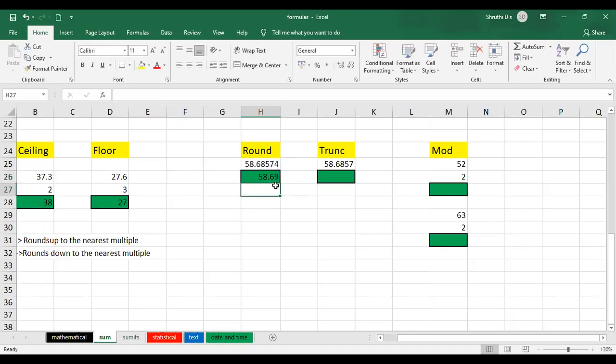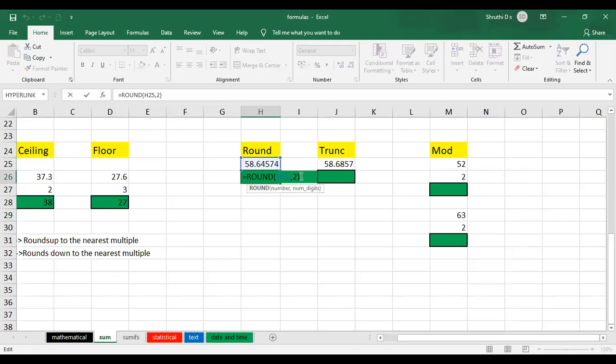It is converted into 58.69. If I change the number here to 6, 4, 4 and want to round it to 2 decimal points, I'll just click on this. See, 6, 4 becomes 6, 5 here. It is considering the third digit. Now I'll round it to 3 if you want.